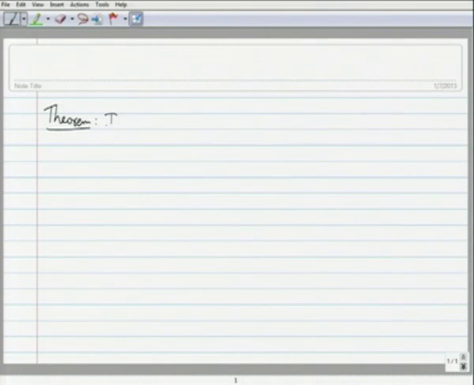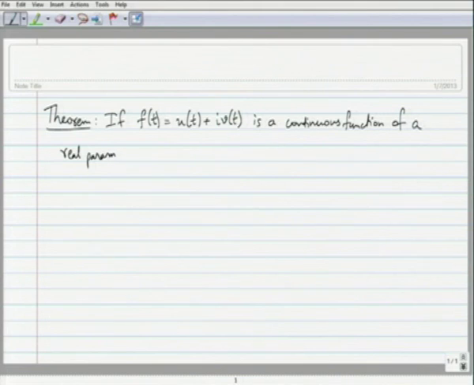So, if f of t is u of t plus I times v of t, so, if it is written as its real and imaginary parts that way, is a continuous function of a real parameter t, defined on an interval a comma b, let us say, then the integration.